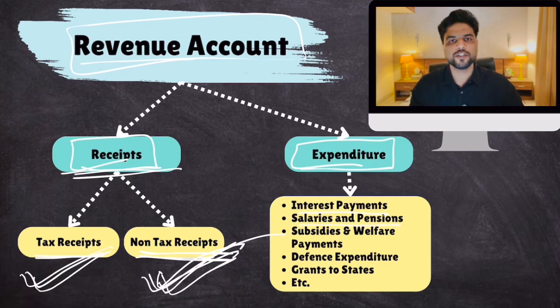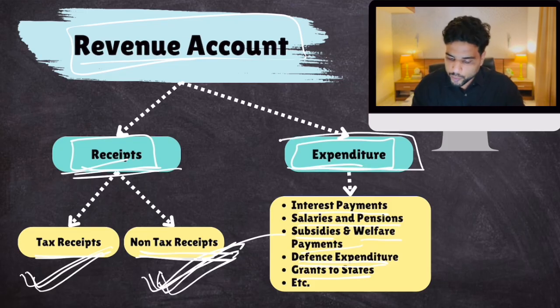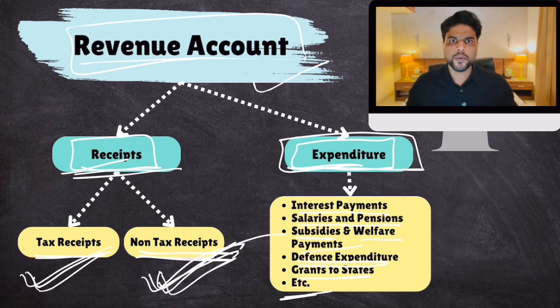Then salaries and pensions given to its employees, then subsidies and welfare payments for the poor, defense expenditure, salaries to defense people, their food, clothing, and many other expenses, defense expenditure, grants given to states. Central government also gives grants to states. That is part of revenue expenditure. Okay, and etc. Many more. Clear? So this is revenue account. Very simple. Go through this revenue account in your notes.